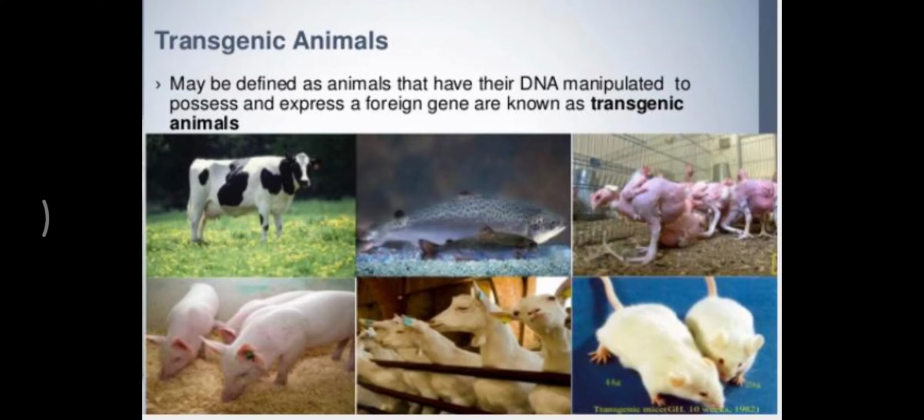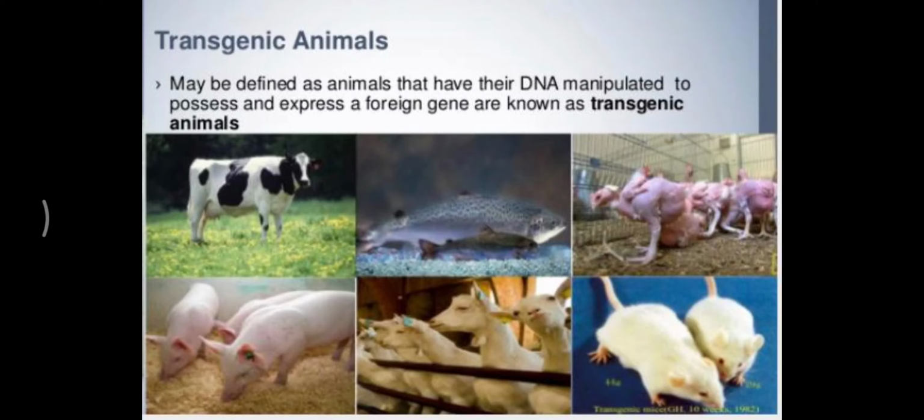So I am defining it first, and then we will discuss the application of these transgenic animals. Transgenic animals are those animals which have been genetically manipulated to produce and express a foreign gene by the process of genetic engineering.